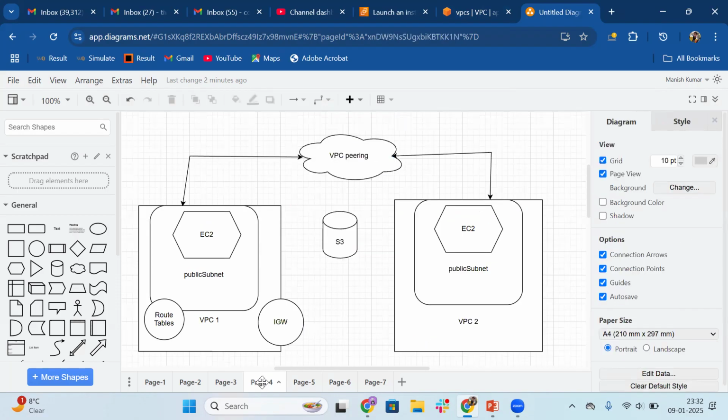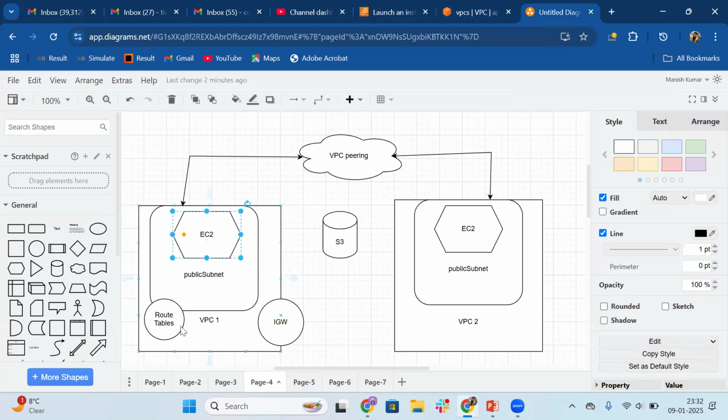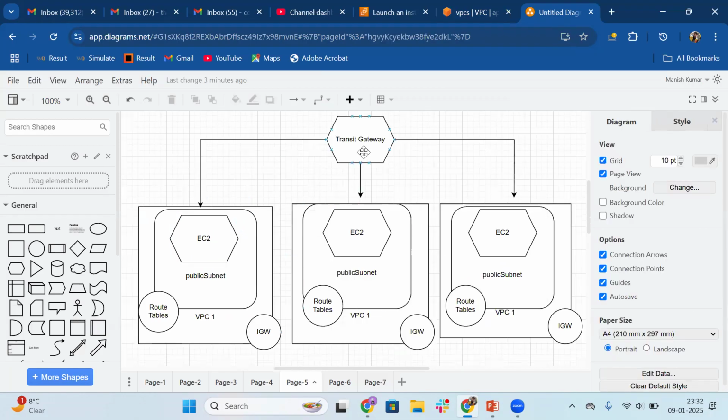So we talked about the VPC peering, and we saw how two VPC resources, which are the part of two VPCs, can communicate with each other in a secure network. So EC2 one was the part of VPC one, EC2 second was the part of VPC two, and with the help of VPC peering, they were able to communicate with each other. Correct. Now we will see the concept of transit gateway.